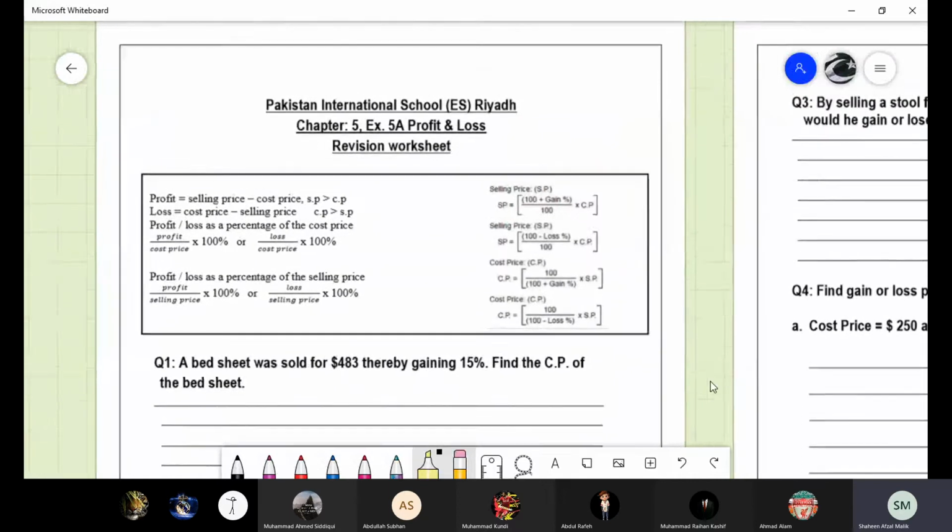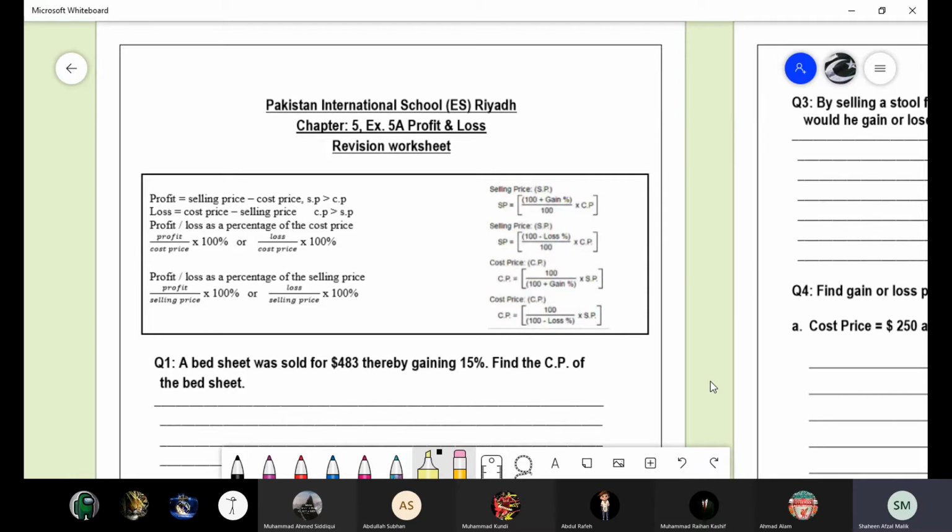This is your worksheet of exercise number 5A. We have to start because we have done our revision of chapter number 8, book 3, and chapter number 11 of book 2. Then we have done the revision of exercise number 7C, the speed time graph, yesterday. So there is only one thing left from your whole syllabus of maths, that is chapter number 5.